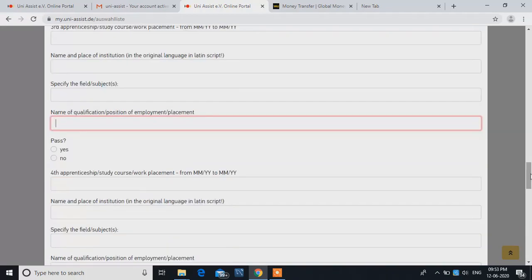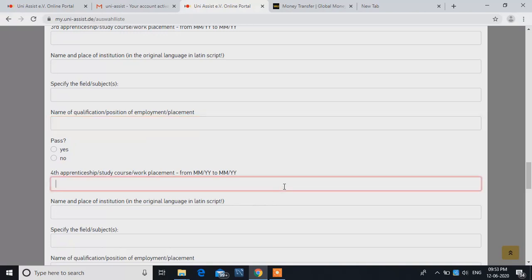So in similar fashion, after that if someone has done 12th, he'll write 12th grade, secondary, higher education, something like that. Or if someone has done diploma, he'll write diploma details over here. If I write here diploma in mechanical engineering in this place, after that put a dash and provide the month and year from when you started.